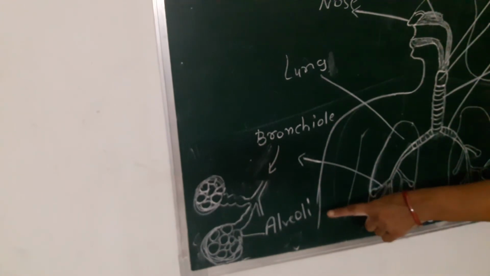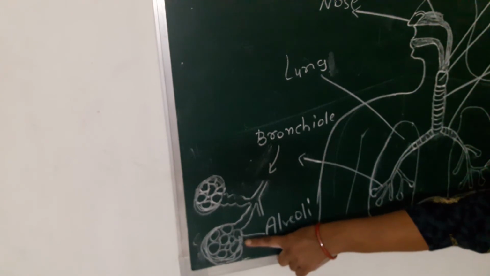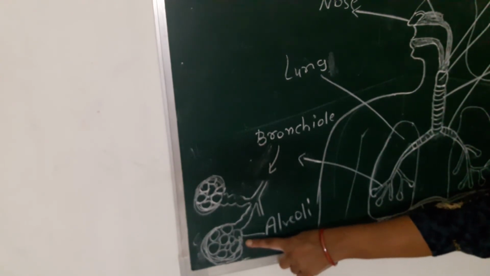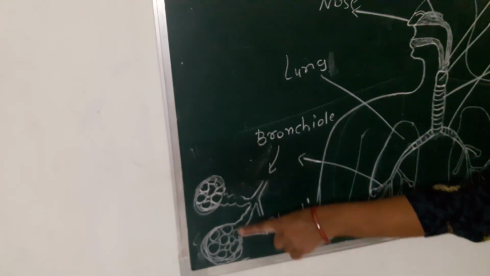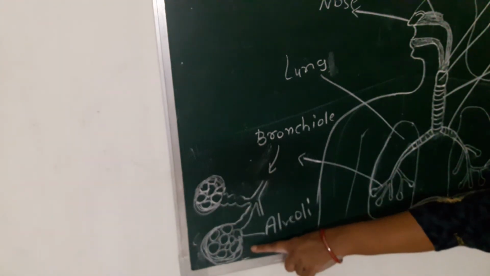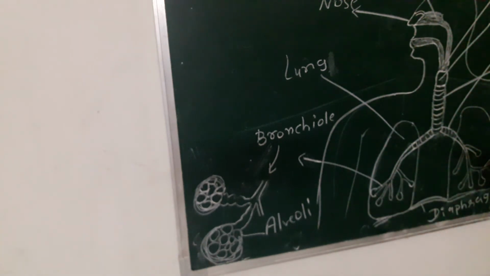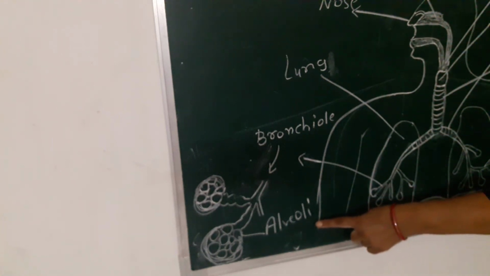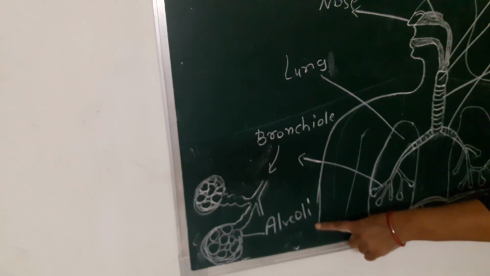So now when the air enters into the alveoli, in alveoli the exchange of gases takes place. Alveoli provide the surface for the exchange of gases, and this alveoli is connected with the blood vessel. This blood vessel absorbs the oxygen, and this oxygen reaches the cells of our body parts.